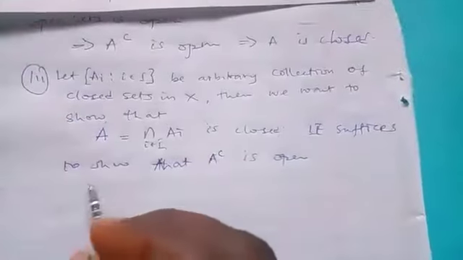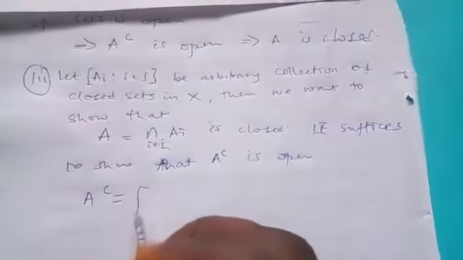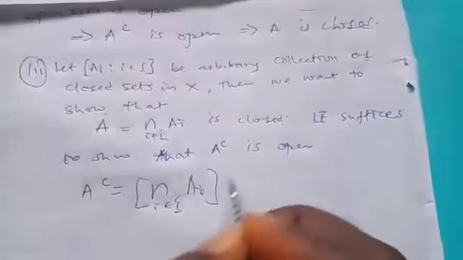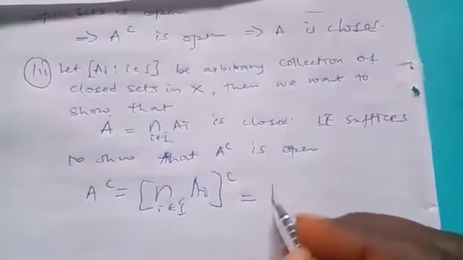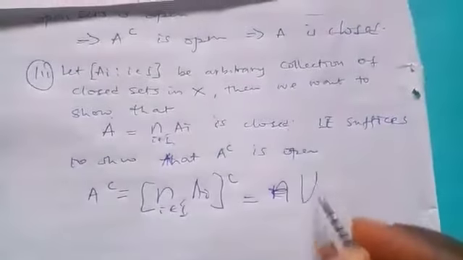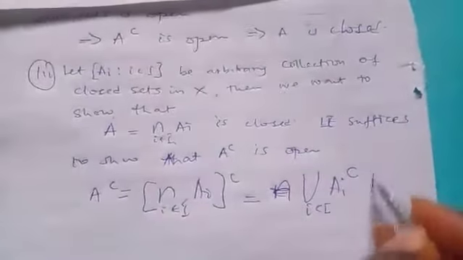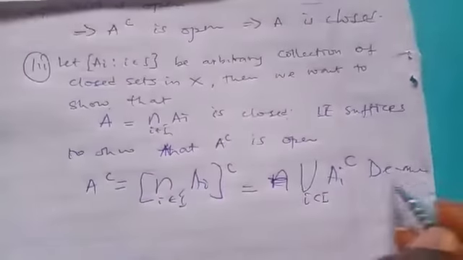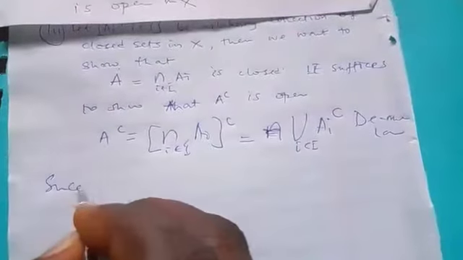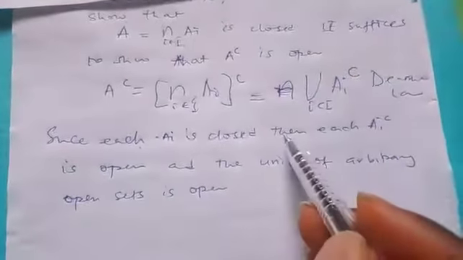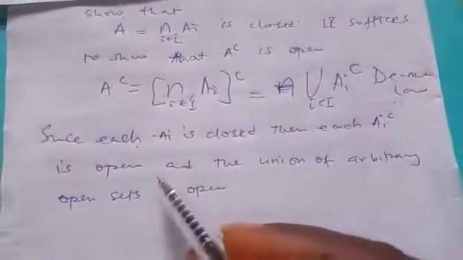Now let us find the complement. A complement will be the complement of the intersection, and by De Morgan's law it will turn to the union of the complements. Since each A_i is closed, each A_i complement is open.